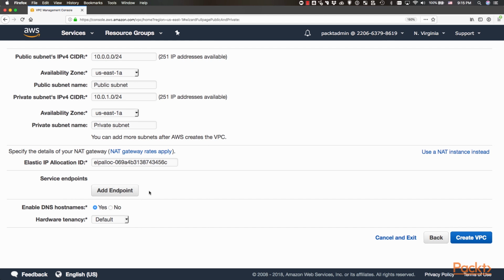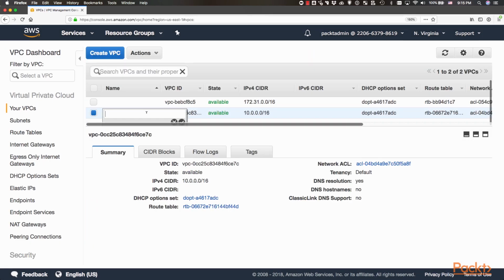We will learn more about endpoints later. And if we want to enable host names and even hardware tenancy, for some regulations or compliance, we may need a dedicated hardware to run our instances, so we can choose it here, but we are going to leave it default. So here is our new VPC.